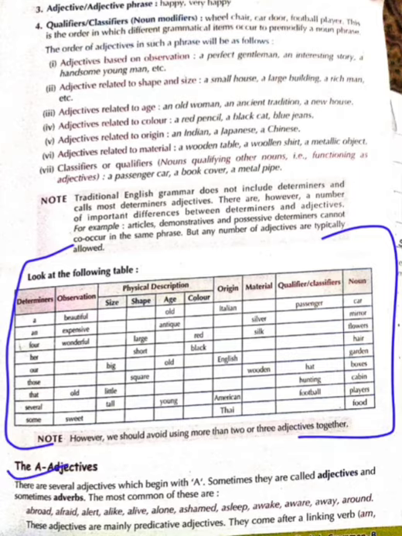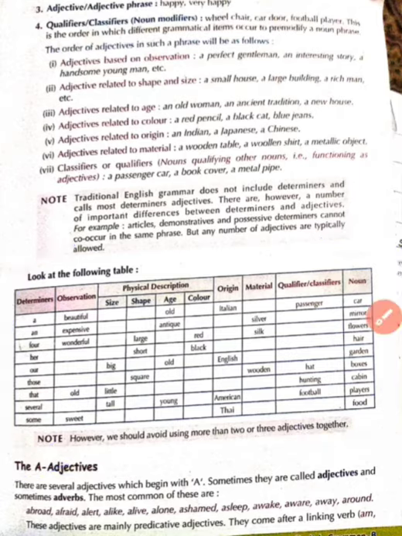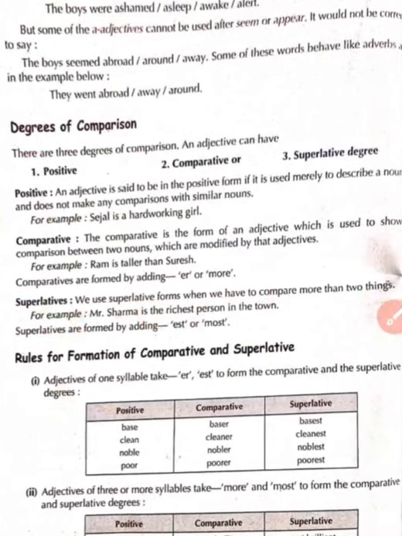Further, we have the A adjectives. In this, you need to understand that there are several adjectives which begin with A. Sometimes they are called adjectives and sometimes adverbs also. The most common of these are abroad, afraid, alert, alike, alive, etc. These adjectives are mainly predicative adjectives. Predicative adjective means the adjectives which are used after a noun. They come after a linking verb: am, are, is, was, were. But if they are really adjectives, they can also be used with other linking verbs like seem, appear also.